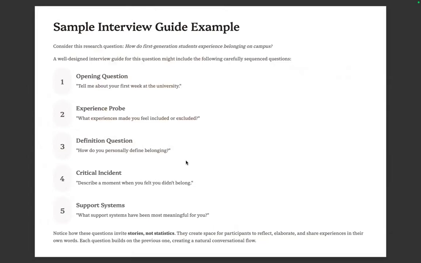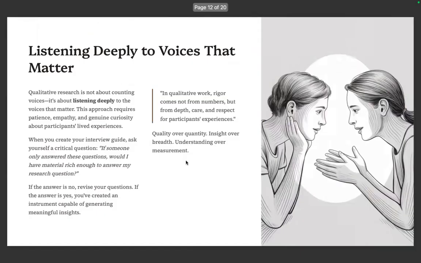A critical incident: describe a moment when you felt you didn't belong. Or a support system: what support systems have been meaningful? Notice how these questions invite stories, not statistics. They create space for participants to reflect, to elaborate, and share experiences in their own words. And each question builds on the previous one, creating a natural conversation.